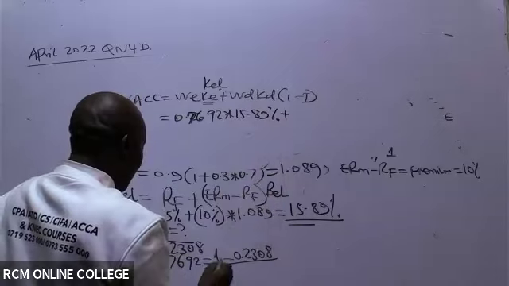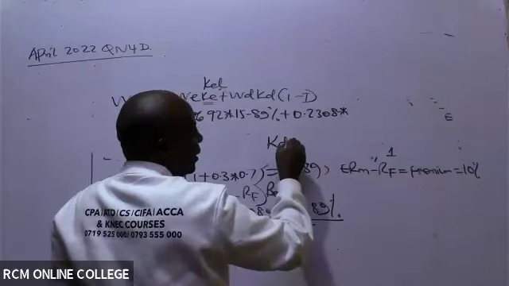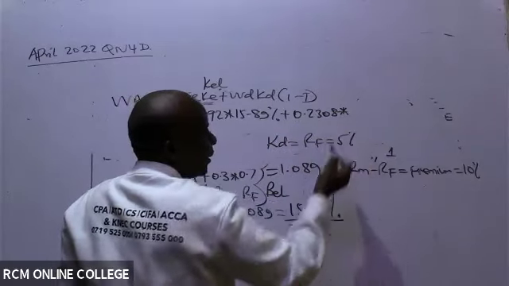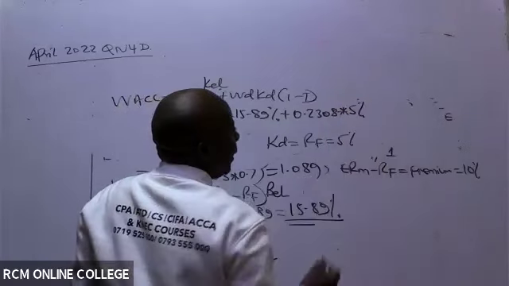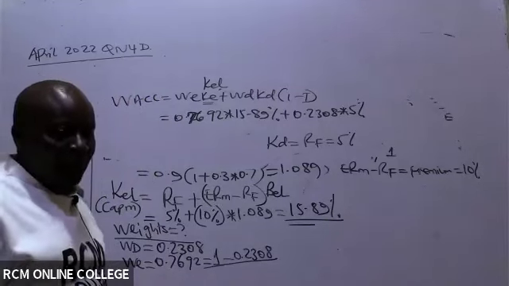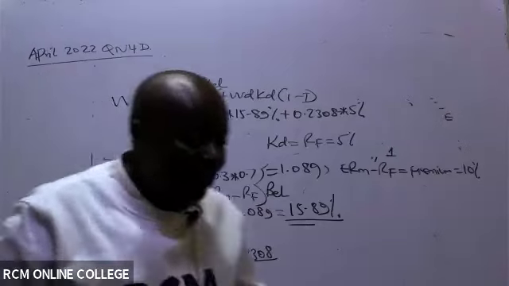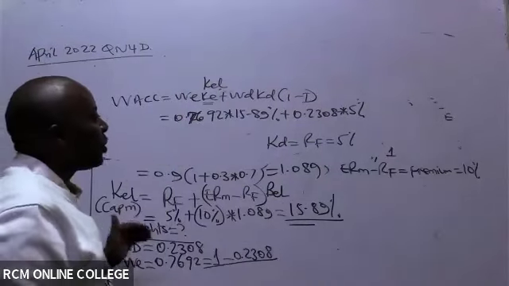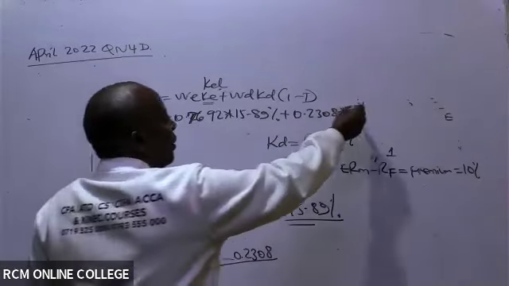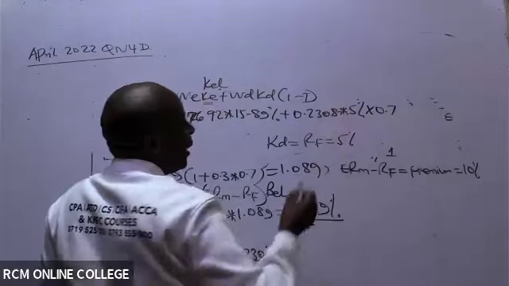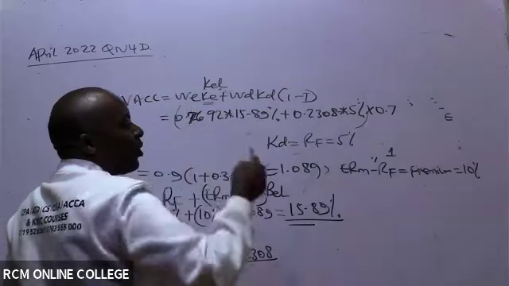The weight of debt we have it. Weight of debt is 0.2308. KD, they have told us that KD is the same as risk-free, which is 5%. So times 5%, like that, times 0.7. Which then will end up giving us what figure, ladies and gentlemen, as our WACC? When you are repeating this, I'm 100% sure what many students will do is to come and put all this under taxation, which will be very, very wrong.